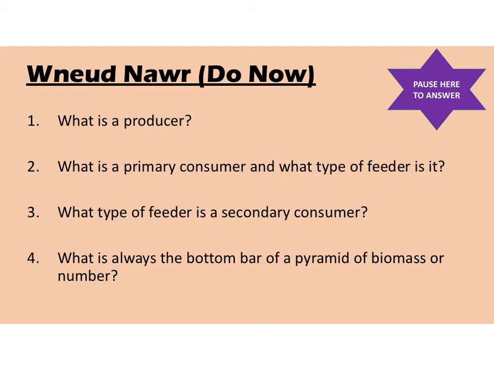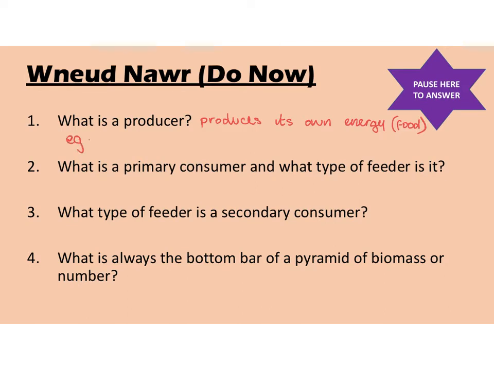Okay, so question 1, what is a producer? A producer produces its own energy, in brackets food.